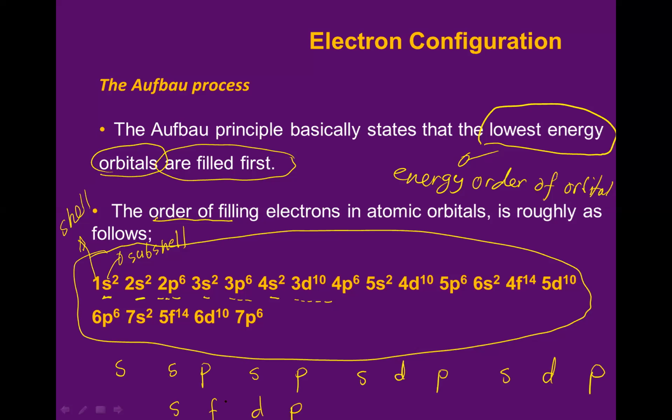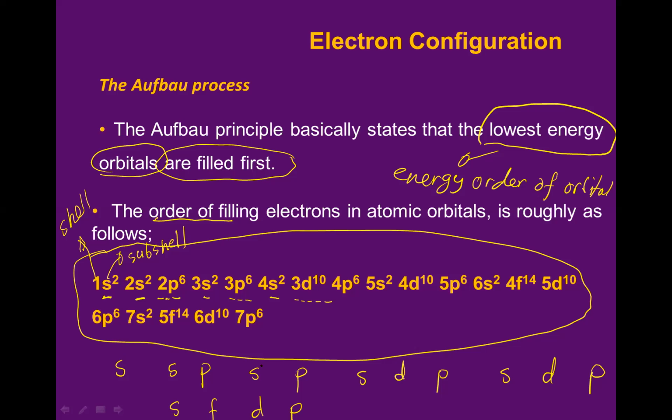Apa kalian melihat polanya? Can you see the pattern? S, SP, SP, SDP, SDP, SFDP. Can you see the pattern to memorize? Apakah kalian melihat pola untuk menghafalkannya? Ada polanya kan?